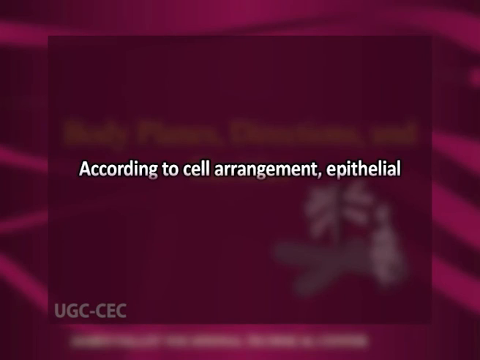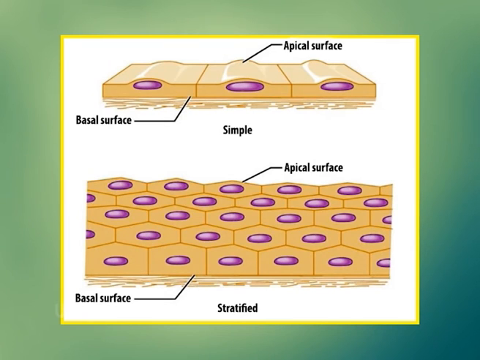Number two is by cell arrangement. According to cell arrangement, it is of two types. Number one is a simple epithelium. It is made of a single layer of cells and is usually for absorption and filtration. Number two is the stratified epithelium. It is made of stacked up cell layers and gives protection from abrasion.